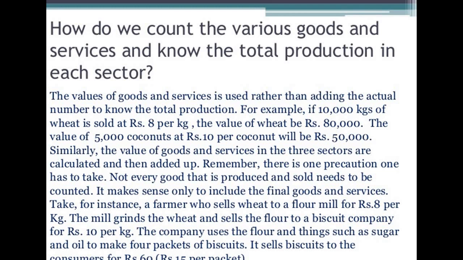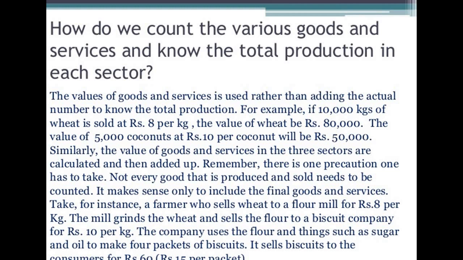We are taking an example here. The values of goods and services are used rather than adding the actual numbers to know the total production. For example, if we are producing 10,000 kgs of wheat and it is sold at rupees 8 per kg, the value of wheat is 80,000. So we are calculating only the value here. We are not calculating the number of the wheat that we are producing.